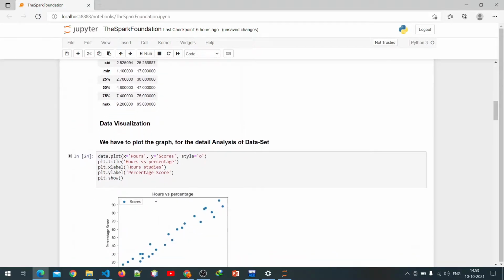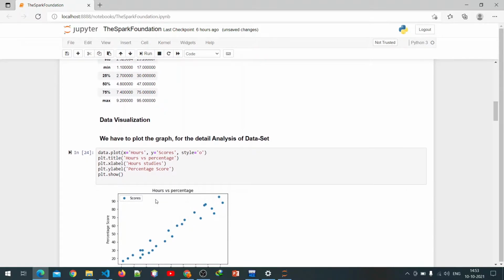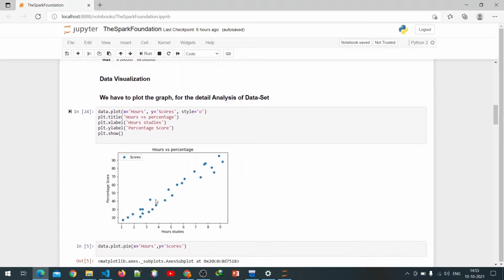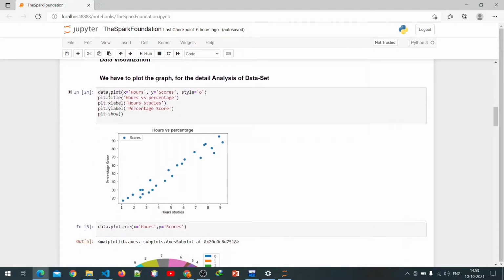Then we have to do data visualization, plotting a graph for analysis of the dataset. First I plot the data with x equal to hours and y equal to scores, style equal to o. The x-axis stores the study hours and the y-axis stores the percentage score.